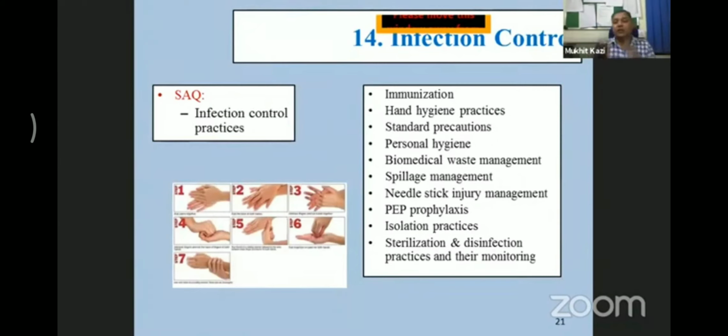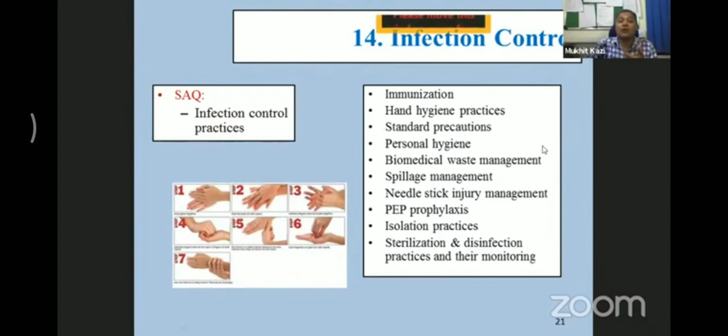So you're covering the nail beds, you're covering beneath the nail, you're covering the crevices, you're covering the side part of your fingers, and then you're also covering the thumb, and finally the rotation of the wrist. This is how you have to perform hand hygiene. And this is the list on your right, on your screen. You can see immunization, hand hygiene, standard precaution.